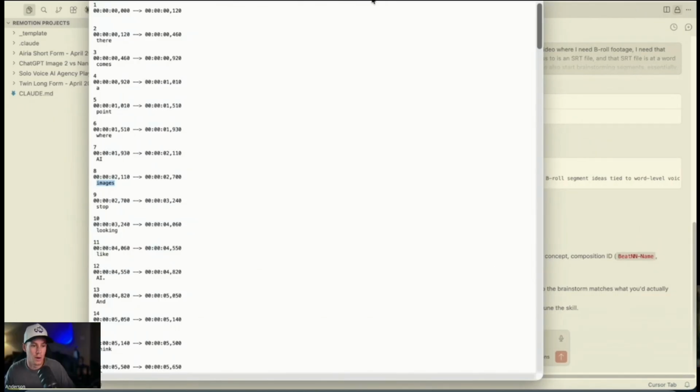So the beats are essentially segments. So when I'm telling Claude Code to generate that skill to help me start generating those beats, those brainstorm ideas, you can swap that out for a segment. So like a 2-second motion graphic that just conveys an idea, if that makes sense. So I'm happy to pull one up right now. Let's have a look then. Let's have a look, and just so you can see what I'm talking about.